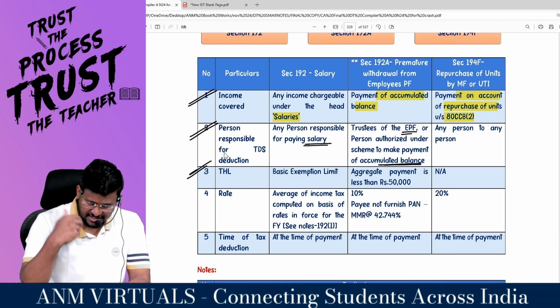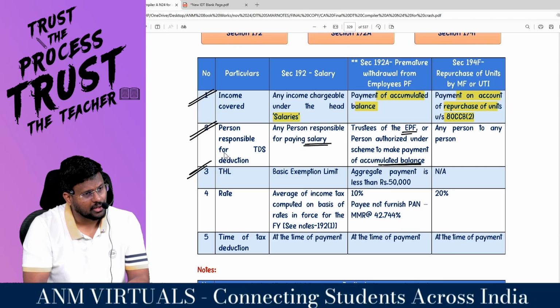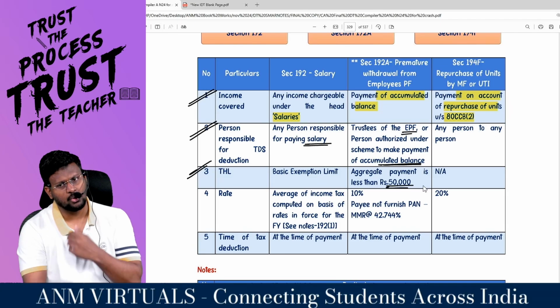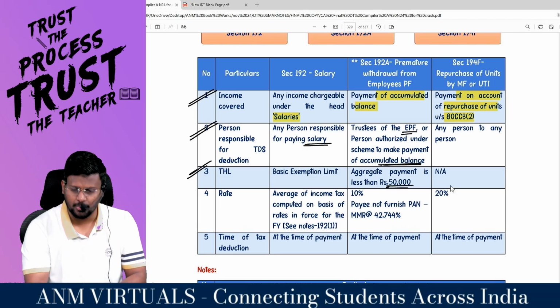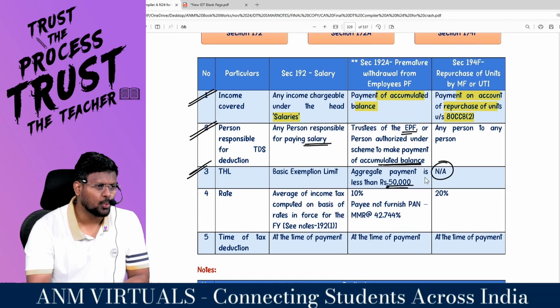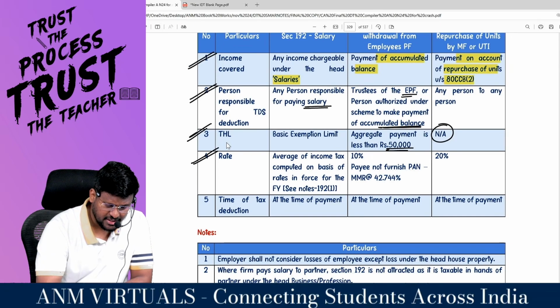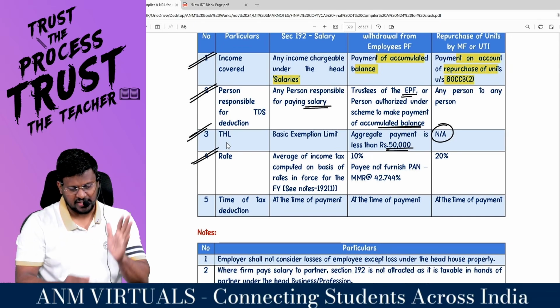But if it is exceeding 50,000, TDS has to be deducted. So, aggregate payment is less than 50,000 means no need to deduct TDS. Otherwise, TDS has to be deducted. Here, there is no question of what at all. Now, what is the rate? That is the next question to be answered with regard to TDS.